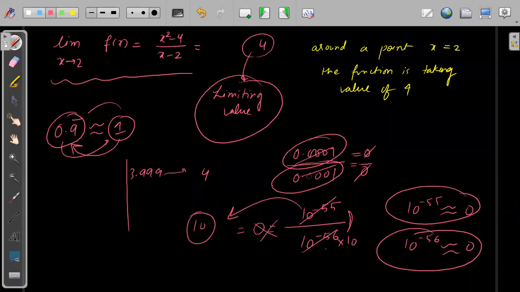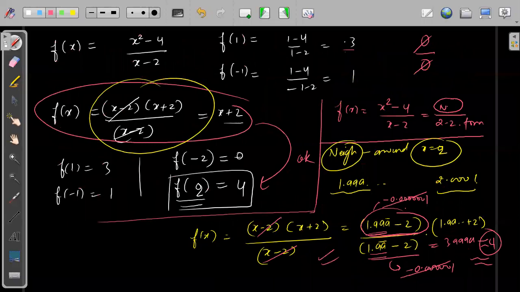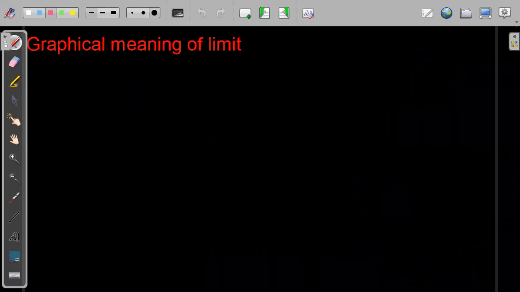Sir, then the function won't approach. No. Only around x is equal to 2. Only around x is equal to 2. See, for 1 the function was taking value 3. For minus 1, it was taking value 1. For minus 2, it was taking value 0. Right? But around 2, the function is approaching 4. So let's see what graphically approaching 4 means.